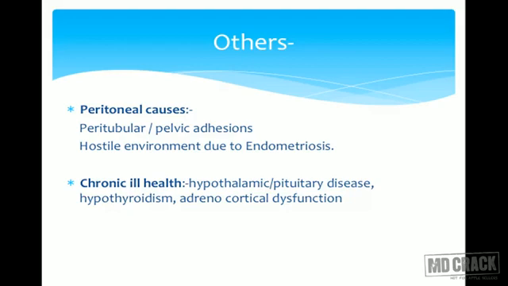Another important thing, they cause adhesions, either peritubal or pelvic adhesions, because of which the tube, even though it appears patent, gets stretched, kinked. For having physiological function, the tube has to have that wavy pattern. It should be freely mobile in the peritoneal cavity, and that ciliary action should be very swift. But because of these adhesions, these movements get affected. The tube is either stretched or kinked, or there are partial or complete blocks, and that affects fertility.